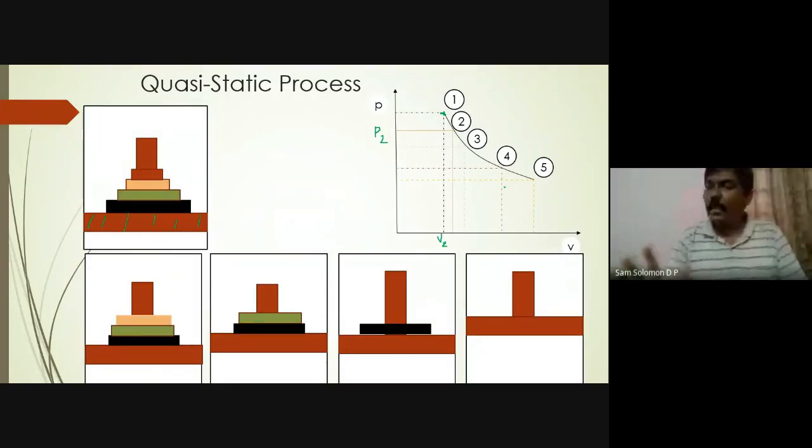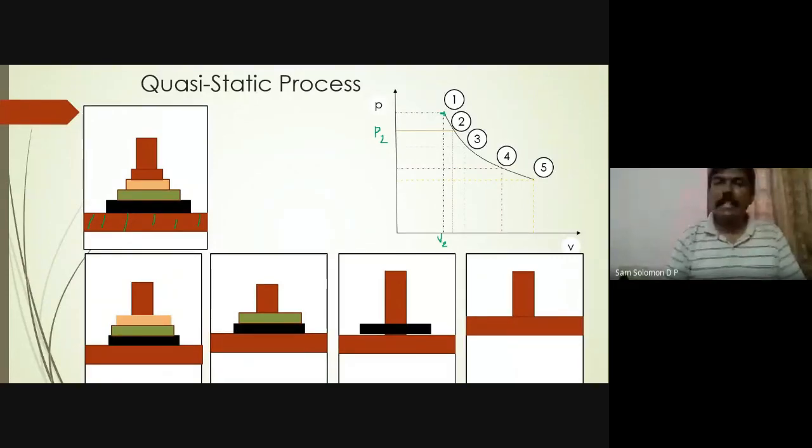The surroundings are not going to come back to their initial state, but the system can go from 1 to 2, 2 to 3, 3 to 4, 4 to 5, and back from 5 to 4, 4 to 3, 3 to 2, and 2 to 1. The system can be reversed, but the surroundings cannot be reversed. Such a process is called a quasi-static process.